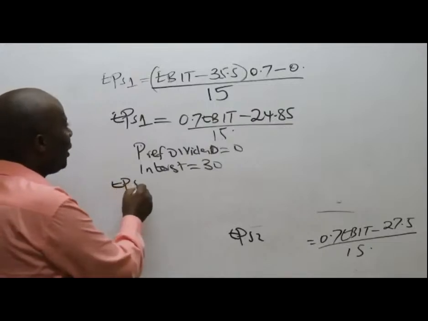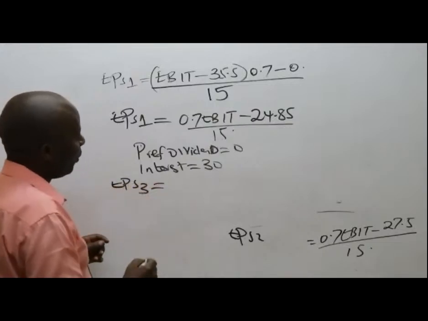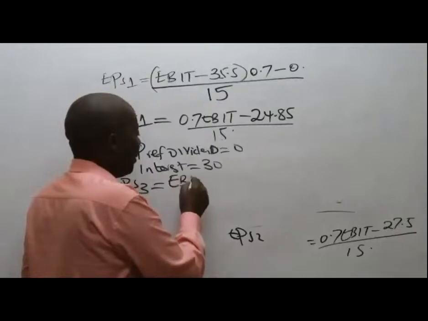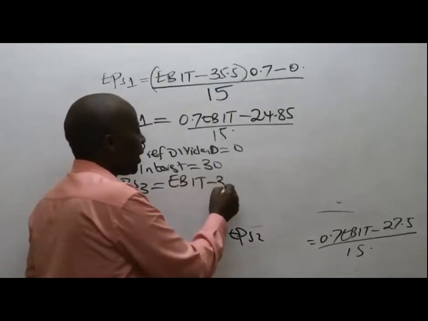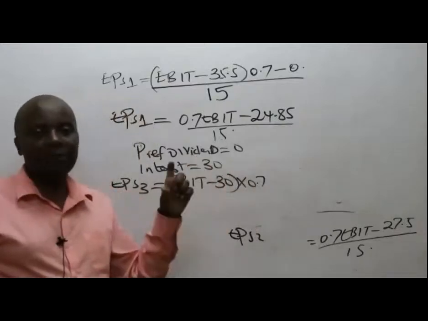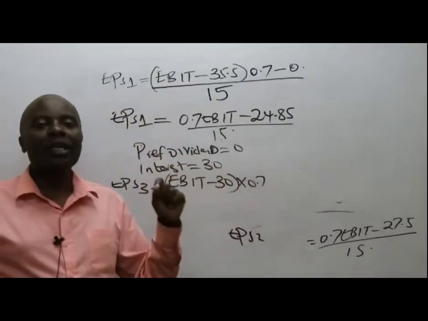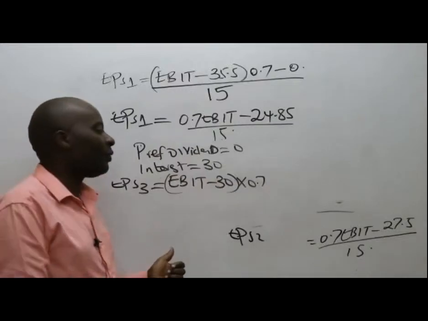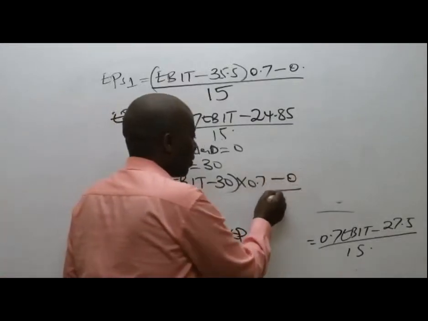So please come and substitute in the equation. Give us EPS 3. EPS 3 will be equal to EBIT minus interest, which is 30, multiplied by 0.7 because our tax is 30%. So 1 minus 30% is 0.7. Preference dividend, nothing like that, so 0.